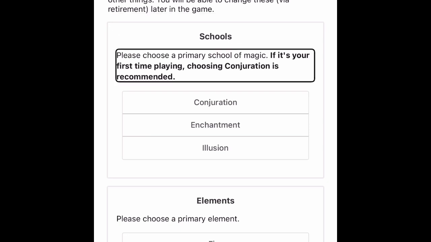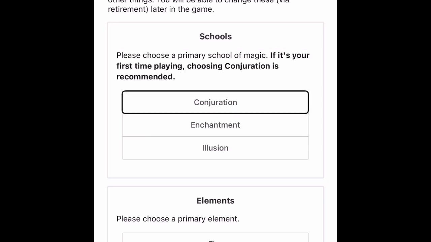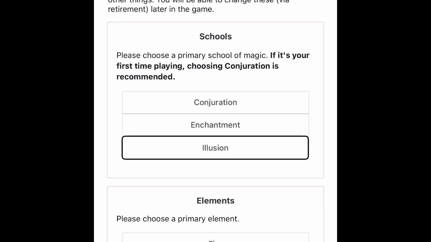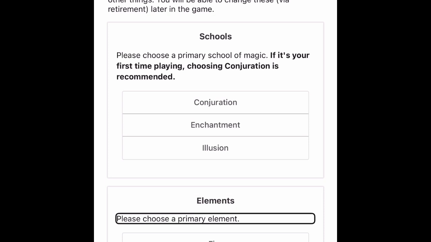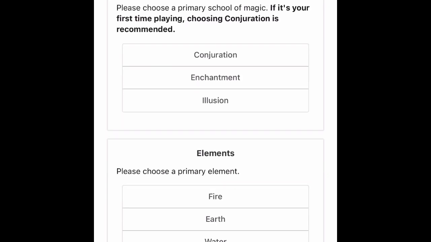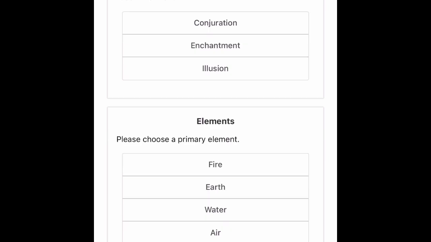Schools. Please choose a primary school of magic. If it's your first time playing, choosing conjuration is recommended. Conjuration. Enchantment. Illusion. Elements. Please choose a primary element. Fire. Earth. Water. Air. Start the game. If you have saved data from the demo version of the game, you may load it by opening the save file, or pasting it here. Text field. Load from file.